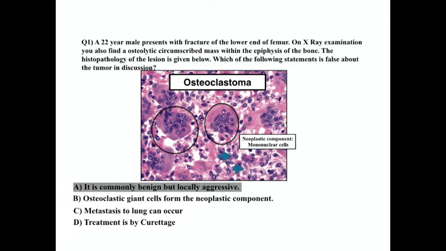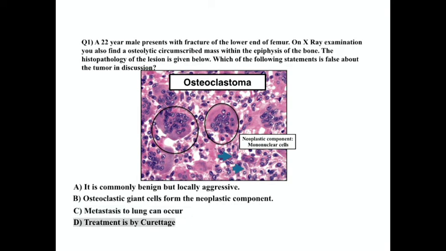The question above asked which of the following statements is false about the tumor in discussion. Now when you know that this is a case of osteoclastoma, let's discuss its other important features and rule out the options one by one. Osteoclastomas are in fact benign tumors and also circumscribed, but sometimes they can cause local destruction and therefore option A is correct. Though a benign tumor, there are case reports showing that they can metastasize to the lungs, the incidence being around 4%. Therefore, option C is also a correct statement.